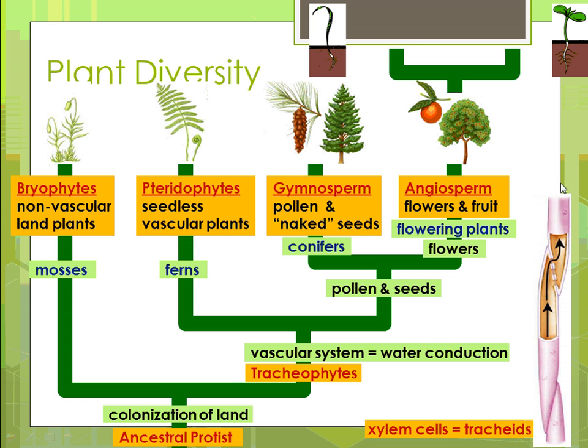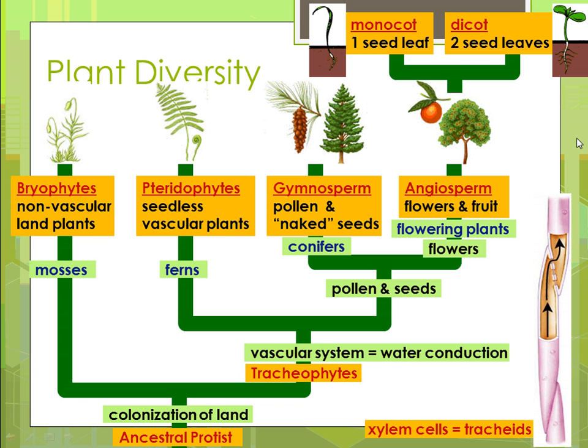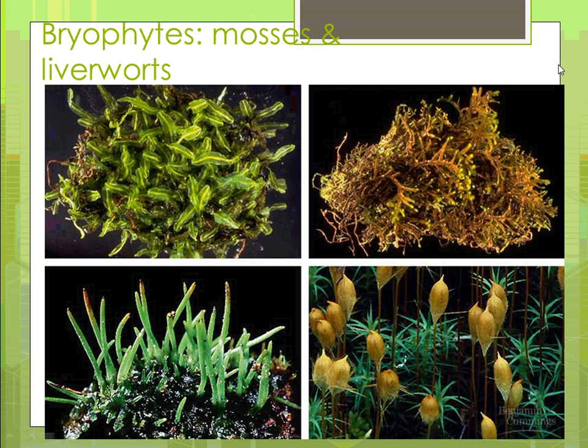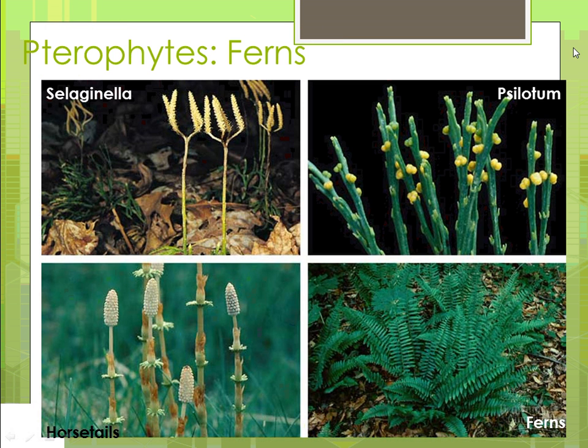There are two groups of angiosperms. There's the monocots, and then there are the dicots. And the monocots and dicots refer to the seed leaves which you have, and there are differences between those, which we'll talk about later. But there are two groups of angiosperms, and so that's kind of an overview of the plant diversity. Here are some examples of mosses and liverworts. Notice that these are very tiny. They don't grow very far from the ground. That's because of their lack of vascular tissue.